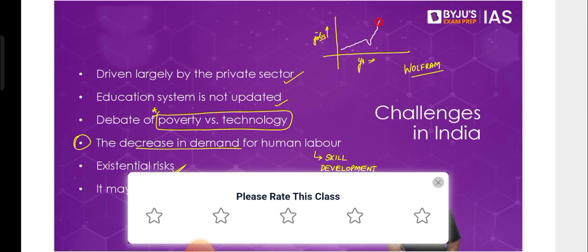So the dip that you see is the year 2000 or near 2000, where computers were rapidly introduced everywhere in the systems. Initially it led to a decrease in jobs. This is the number of jobs growing with the growing year. But initially there was a drop, and then the number of jobs just started to shoot up. The number of jobs actually increased with the advent of computers.